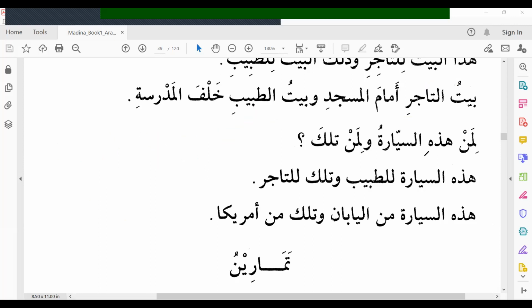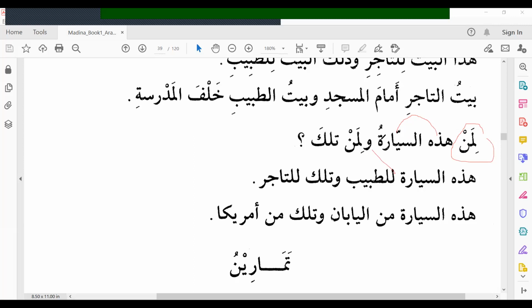Remember, we have learned whose book is this, whose pen is this. Liman hadal kitabu, liman hadihil maktabu. We have learned it before. So liman is whose. Liman hadihi sayyaratu. Whose is this car? And liman tilka.